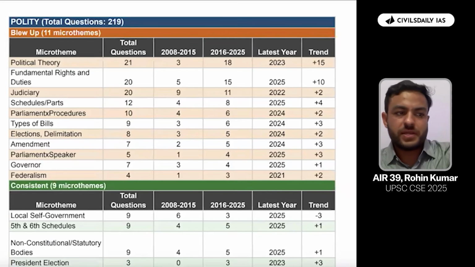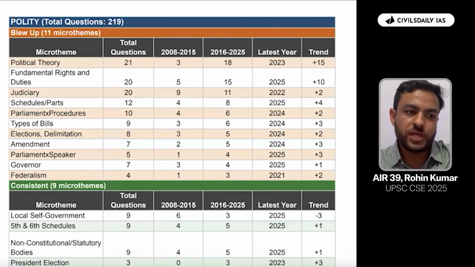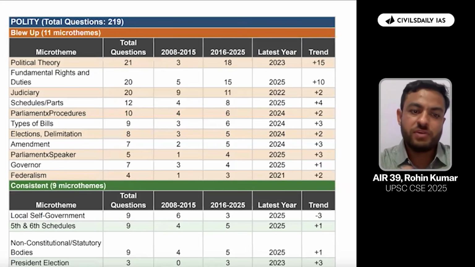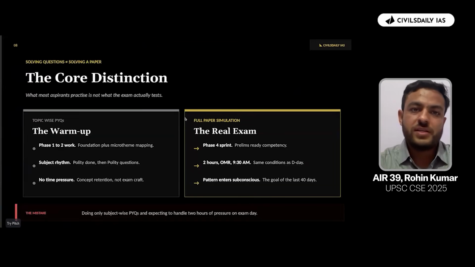So this is the basic thing that we have done, which has been called the warm up. You would identify these things, work upon them and revise in the last 30 days. In the last 30 days, it becomes very important which things you spend your time on. If you are spending your time on things which will not be asked, like the section we have here, the dying ones, then that would cost you on the crucial things, the blown up ones. There's always an opportunity cost to that.